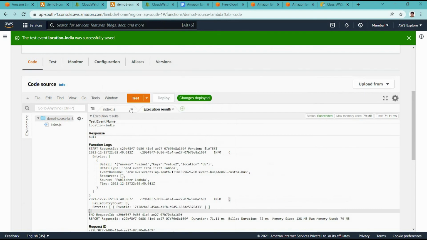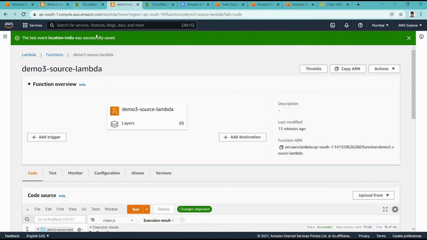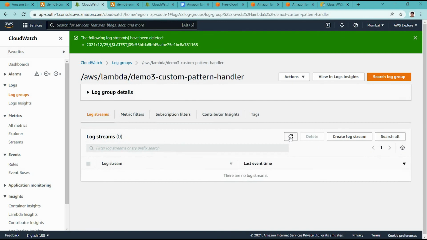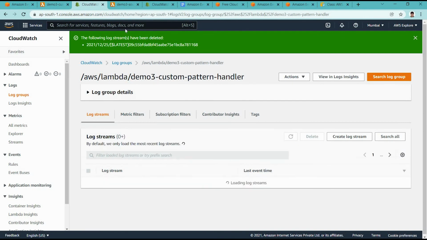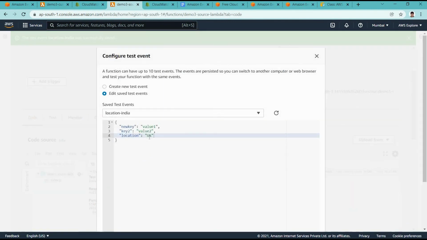We did many calls for this source lambda, but the targeted lambda should not have any CloudWatch log because the pattern is not matching here. So it is showing no logs. If we set it again to India, then it should trigger.